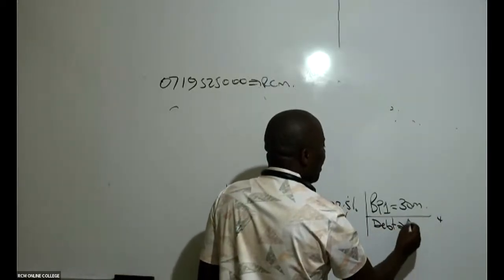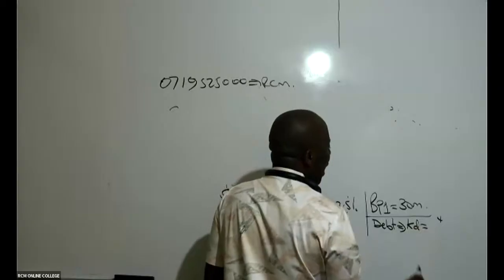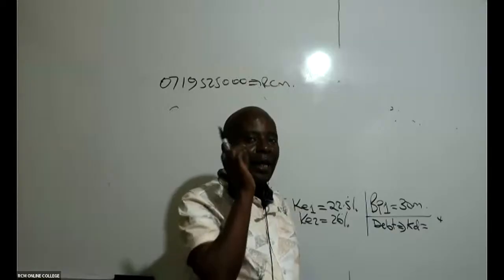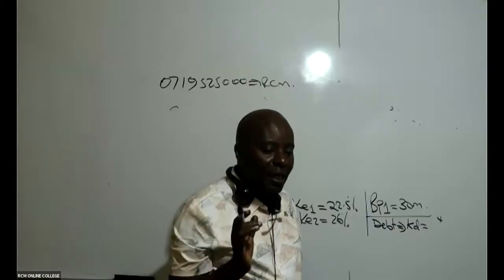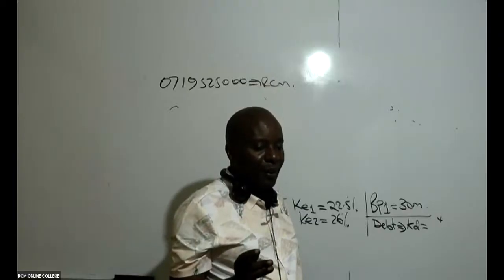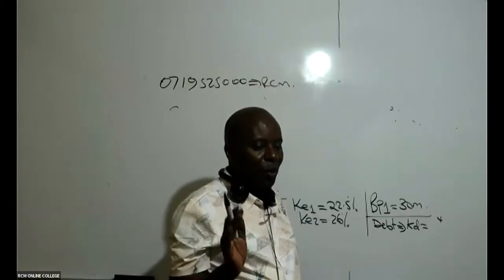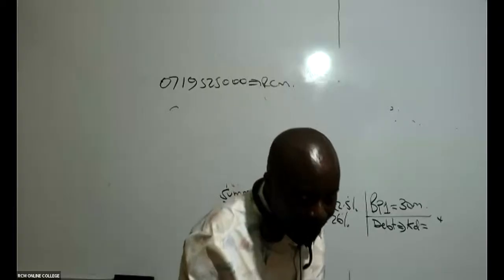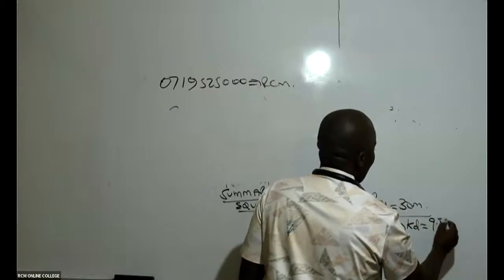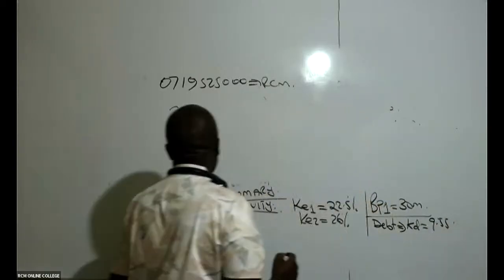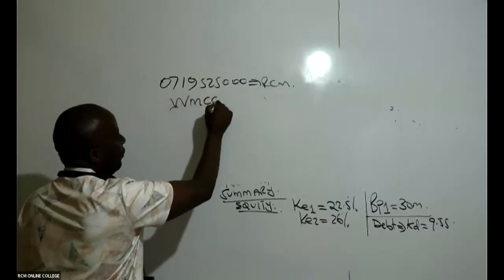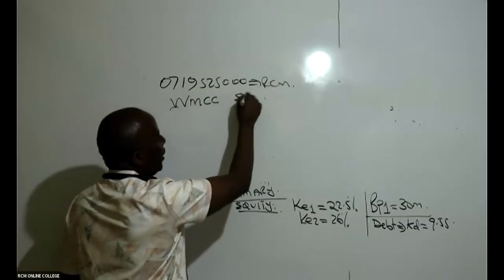If I remember very well, the cost of debt, KD, was only 1. Was it 9.26? KD was only 1 without a break point. 9.55, yes. This was only 1, 9.55 like that. So go ahead and give us the WMCC schedule.